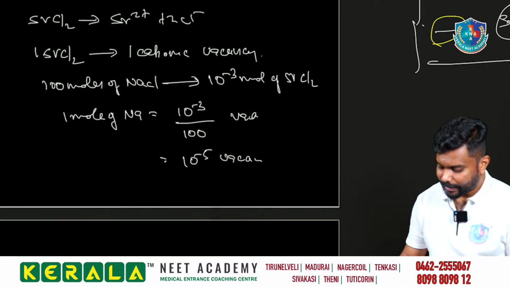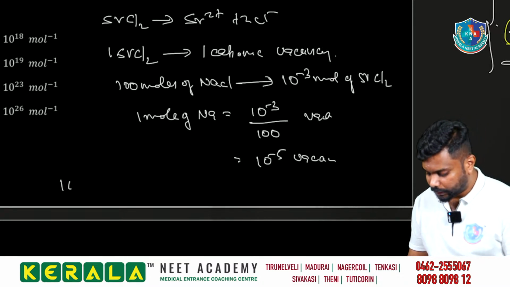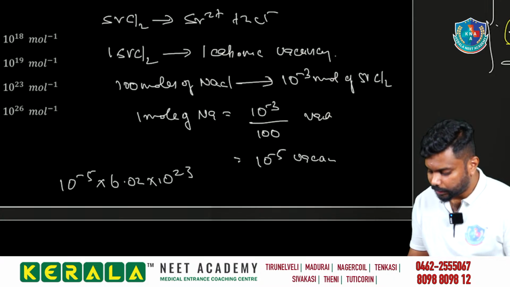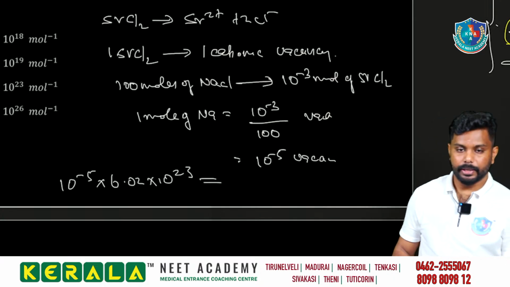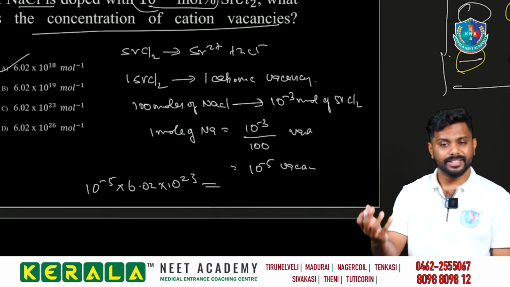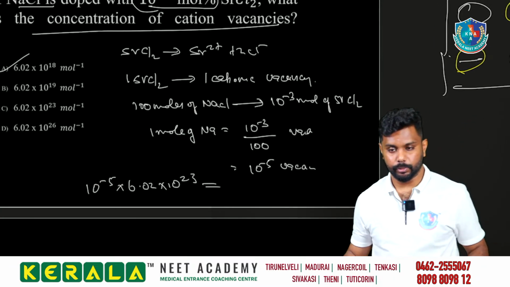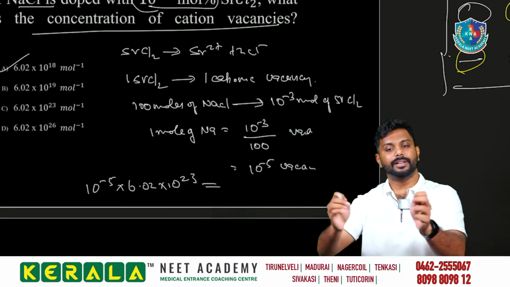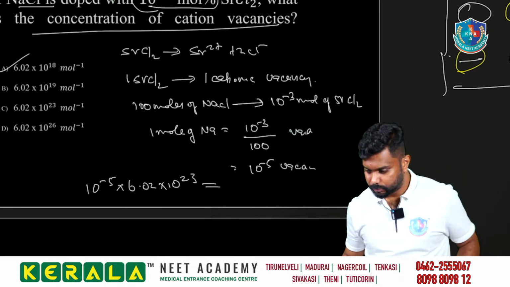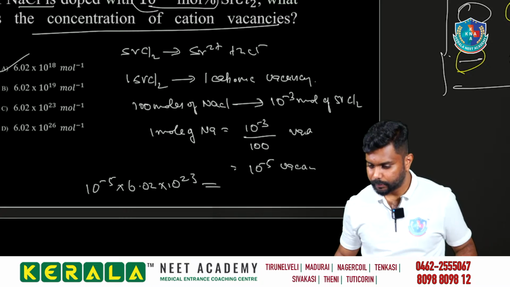Now one mole corresponds to the Avogadro number. So 10 to the power minus 5 into 6.02 into 10 to the power 23, we get 6 into 10 to the power 18. That is our answer. Very easy concept. While we were teaching, many students came and asked this question. We just need to concentrate on the idea of it. Very good. Super.